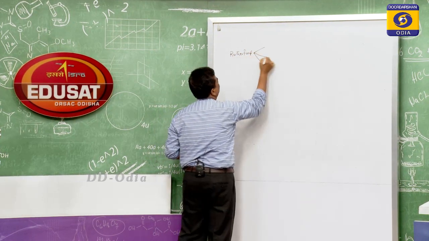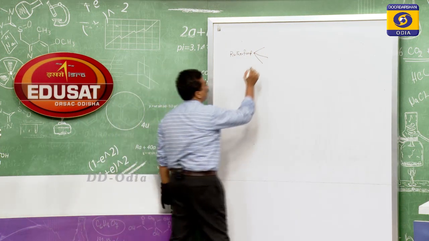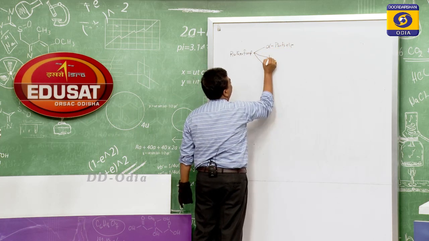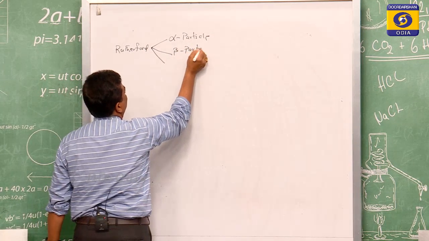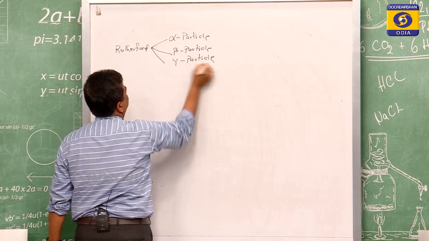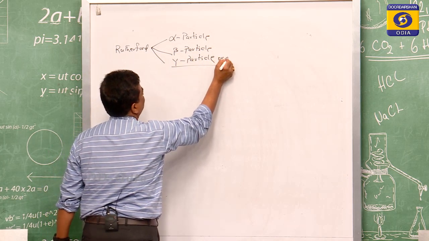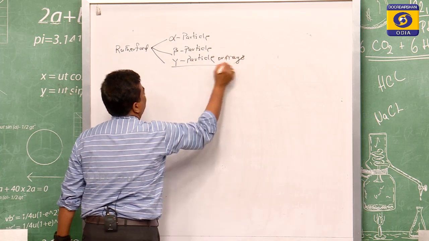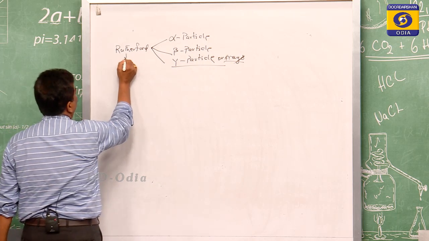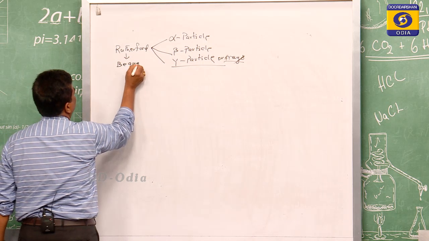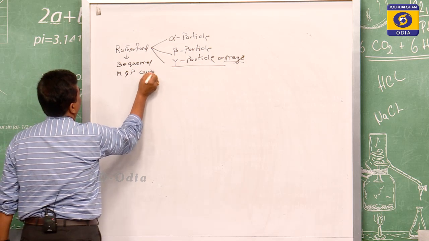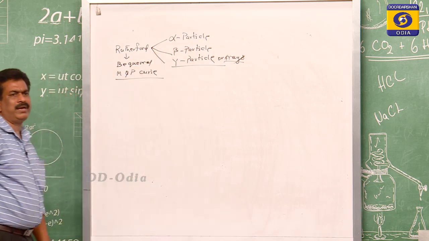According to Rutherford, there are three types of particles or rays: one is the alpha particle, the beta particle, and the gamma particle. These gamma particles are sometimes also known as gamma rays, because they have no mass or no charge. So, according to Rutherford, Becquerel, Marie Curie and Pierre Curie, all showed that there are three types of particles.